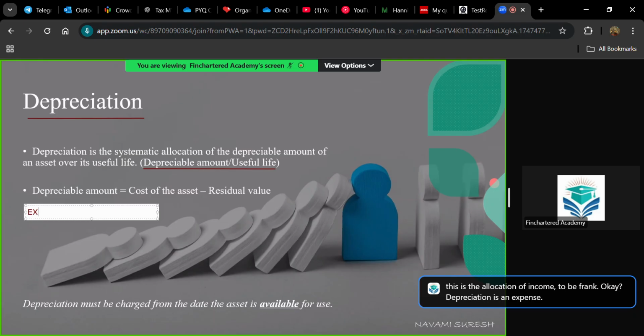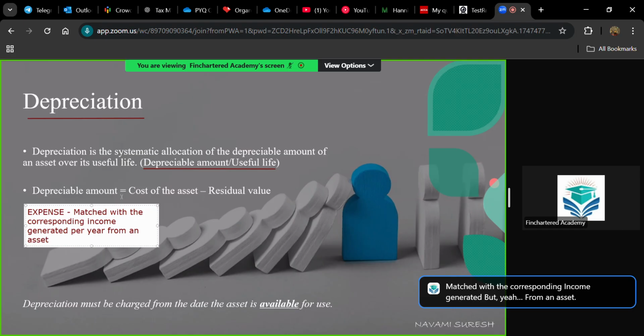Depreciation is an expense which is matched with the corresponding income generated per year from an asset.